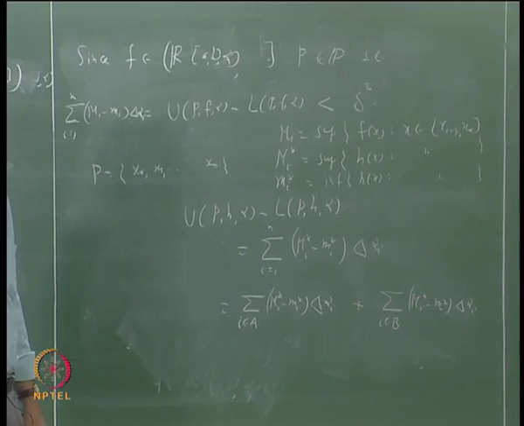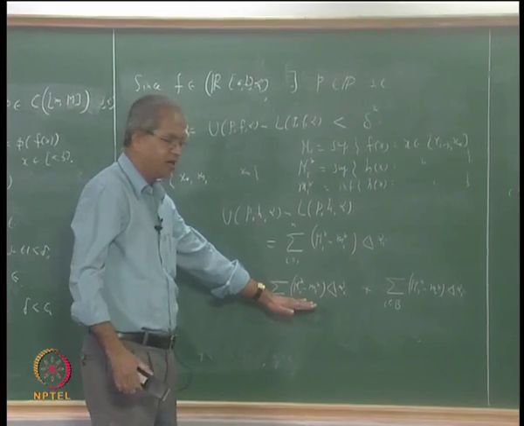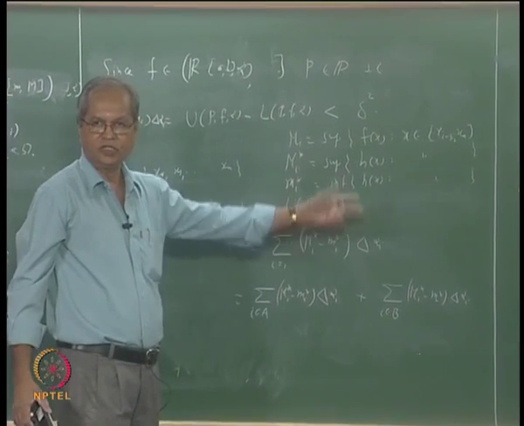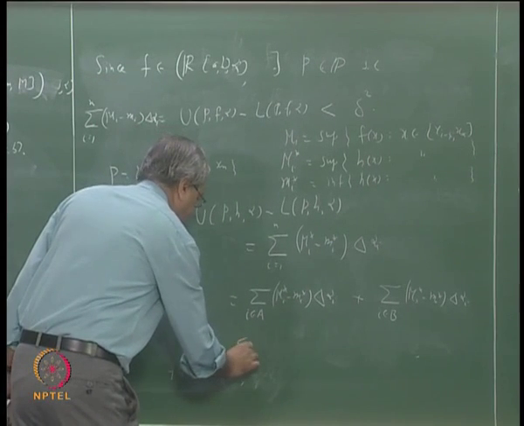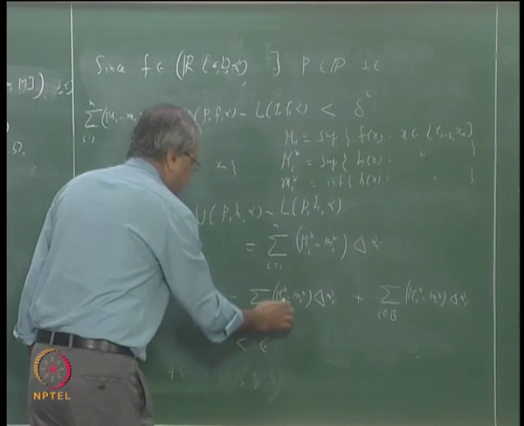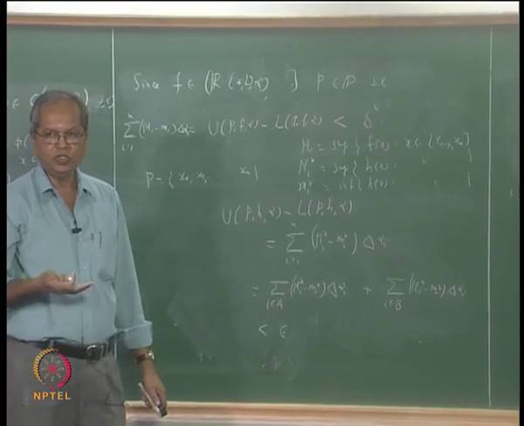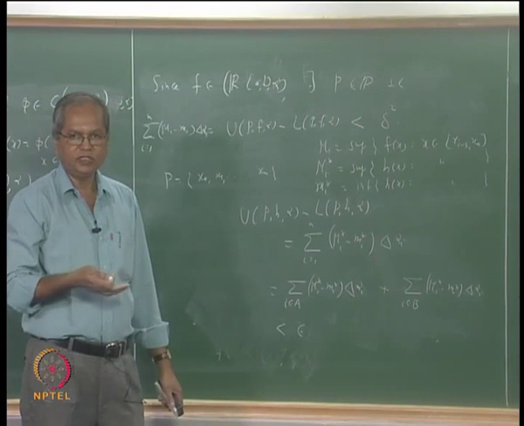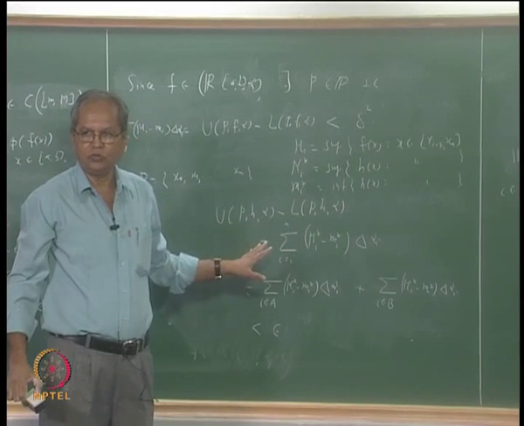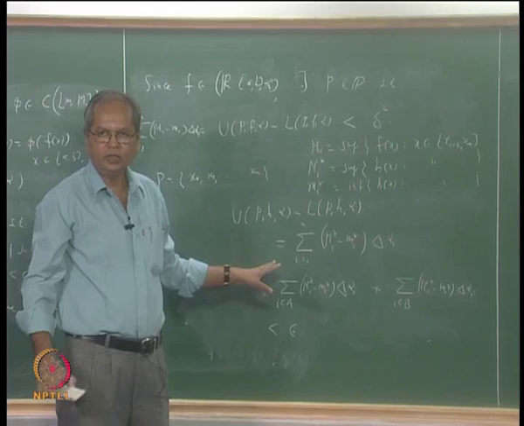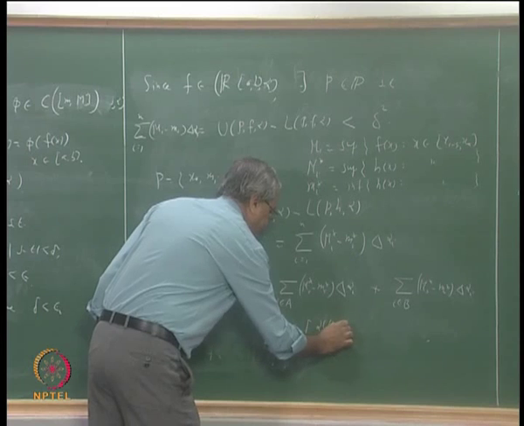Do you agree? Now out of these two parts, I know that at least for this part, big Mi star minus small mi star is less than epsilon. So we can say that this is less than epsilon into sigma of delta alpha I for I belonging to a, and that sum is less than or equal to the sum over all of j, which will ultimately be less than or equal to alpha b minus alpha a. So this part is less than epsilon into alpha b minus alpha a.